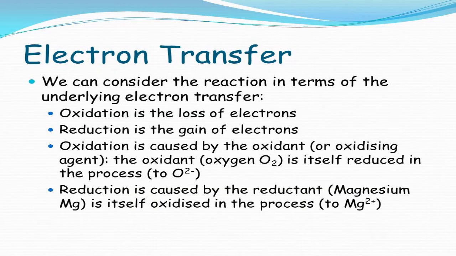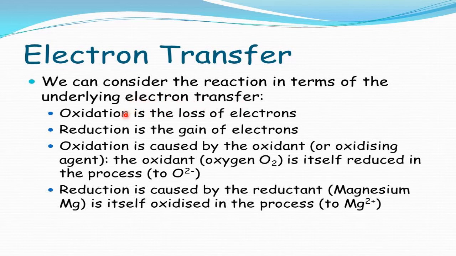Now, the second part of the definition of oxidation and reduction. Here we define it in terms of electron transfer. Everything nowadays is defined, explained and understood in terms of what? Electronic structure, electronic arrangement. So let us understand how oxidation and reduction are defined on electronic theory. We can consider the reaction in terms of the underlying electron transfer.